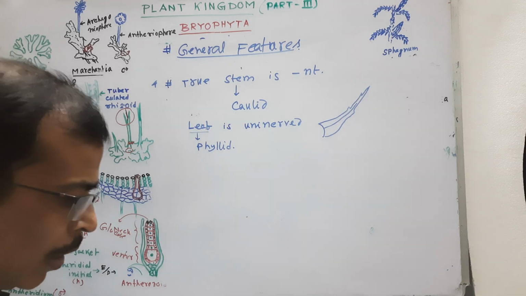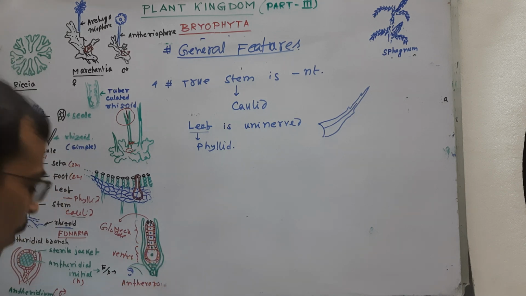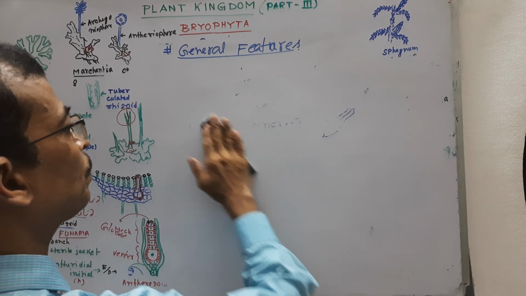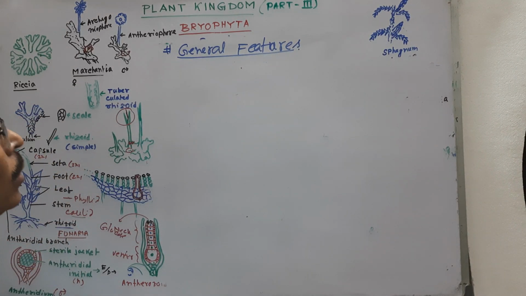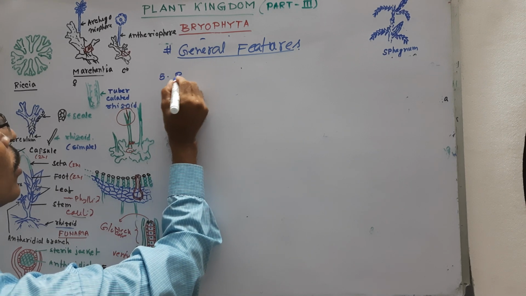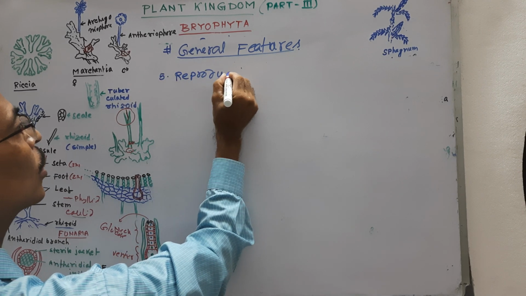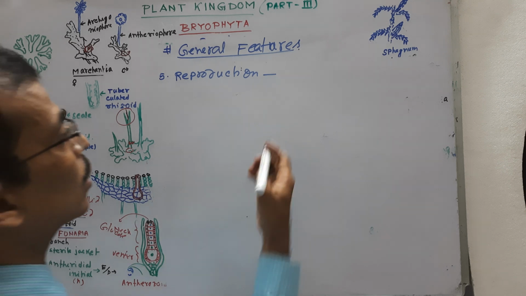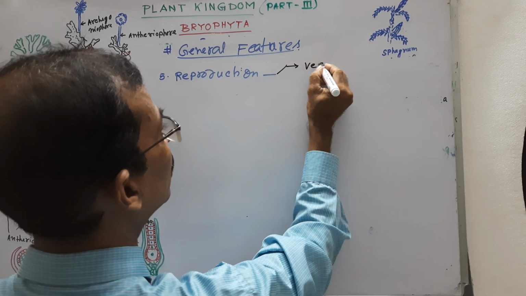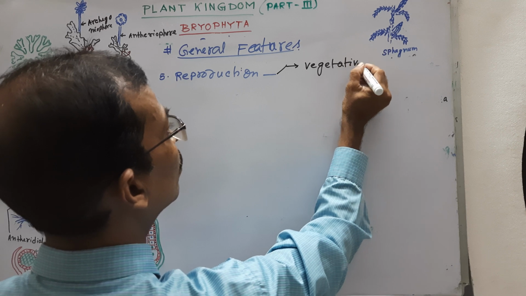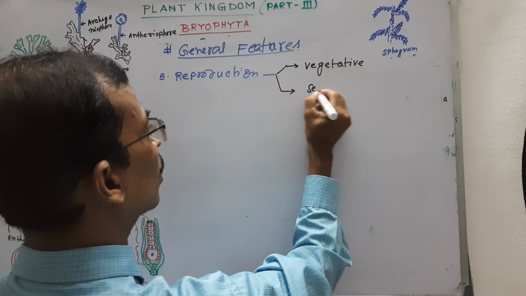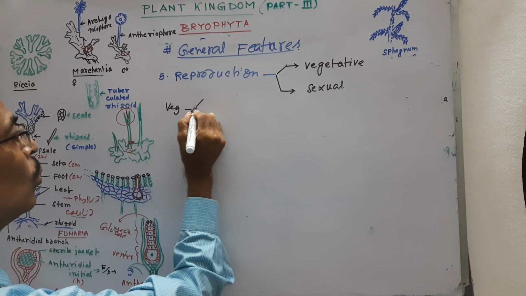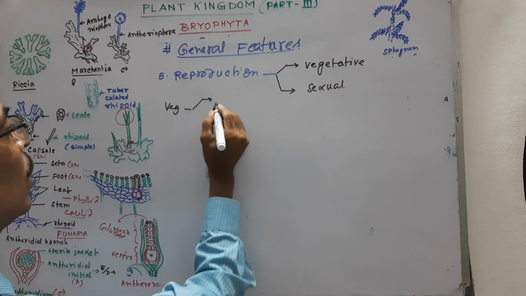Vegetative part done. Now we discuss their reproduction. Next point 5, reproduction. Reproduction accomplishes through 2 processes, that is vegetative and sexual. Vegetative reproduction accomplishes through number one, fragmentation.